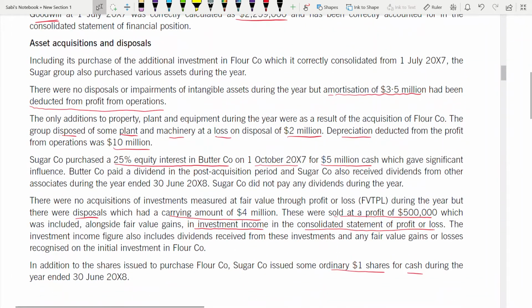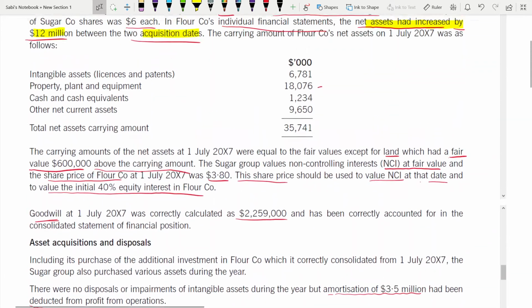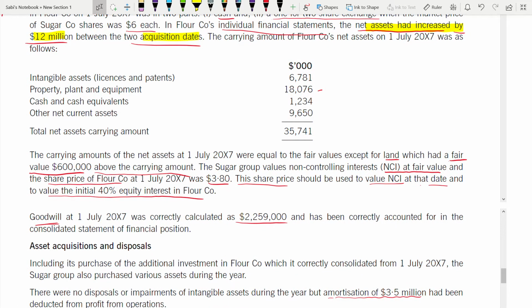Here somewhere it was given. Yes, the share price would be used to value NCI at the date and to value the initial 40% equity interest. The share price is used, they told.